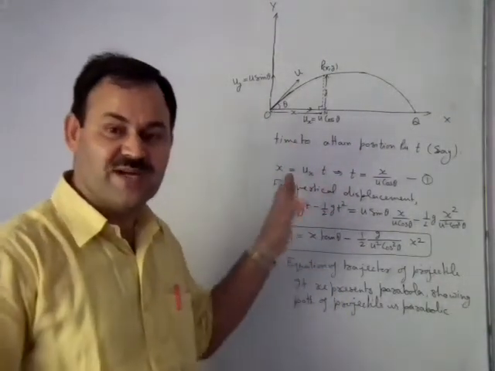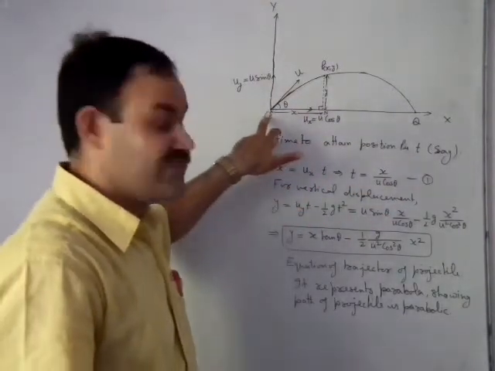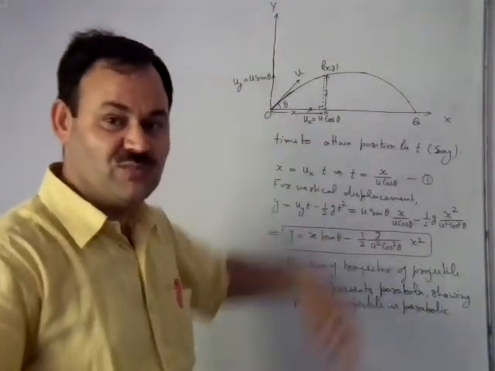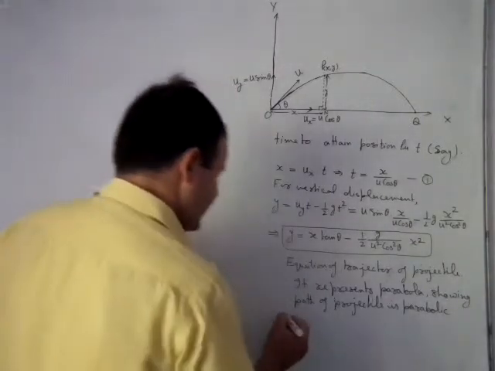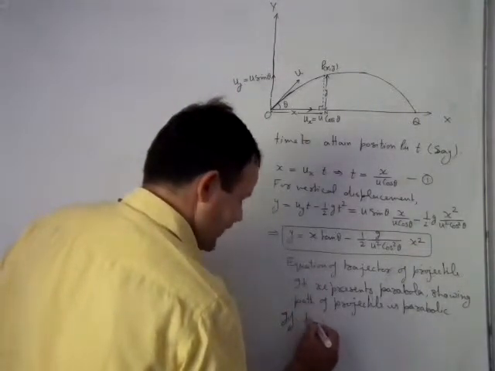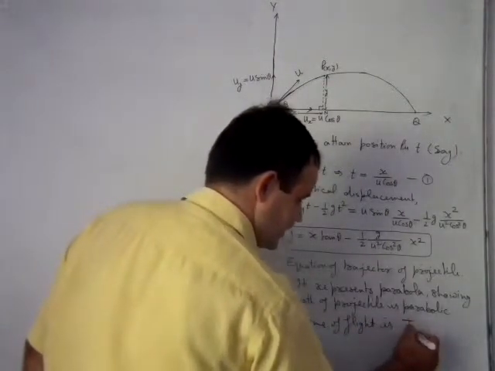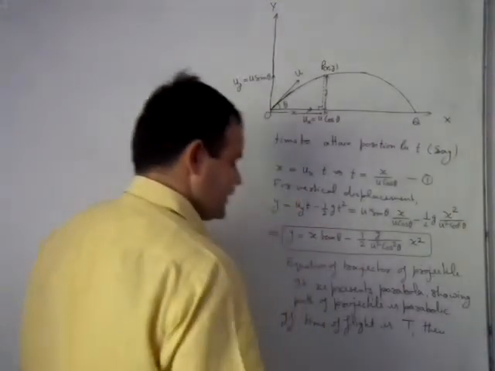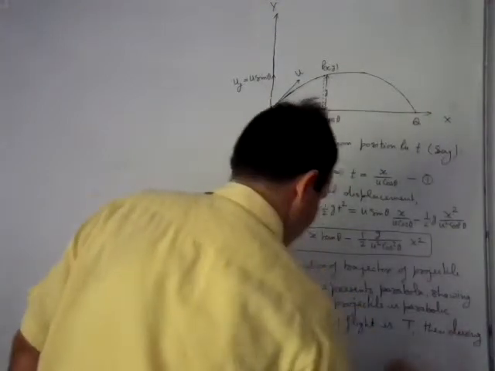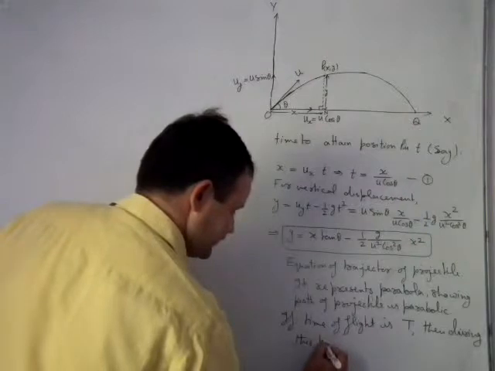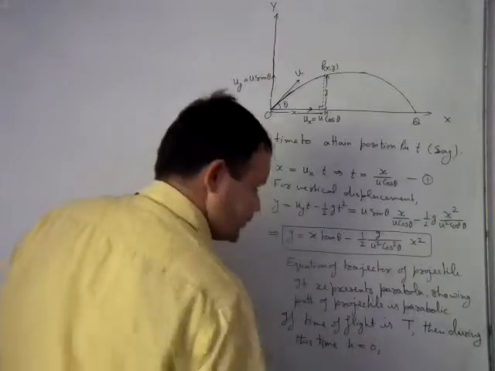Now if we want to find its time of flight, time of flight means the time from O to Q, the time for which the projectile remains in the air. So if the time of flight is t, then during this time h is equal to 0.